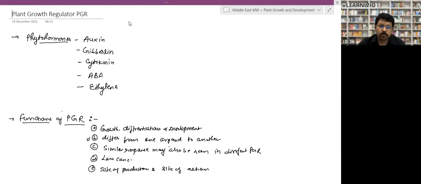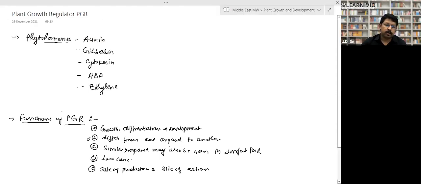The first phytohormone, or plant growth regulator, is auxin. The second one is gibberellin, the third one is cytokinin, the fourth one is abscisic acid, and the fifth one is ethylene. So auxin, gibberellin, cytokinin, abscisic acid, and ethylene. These are called phytohormones or plant growth regulators. What are the functions of plant growth regulators?